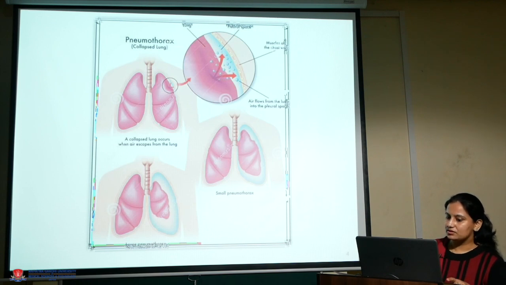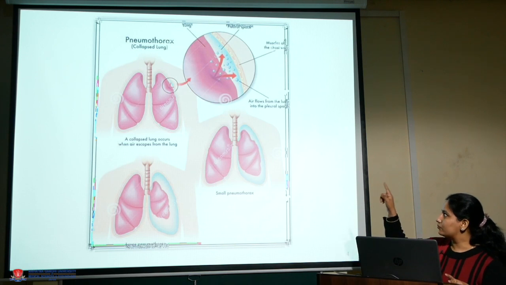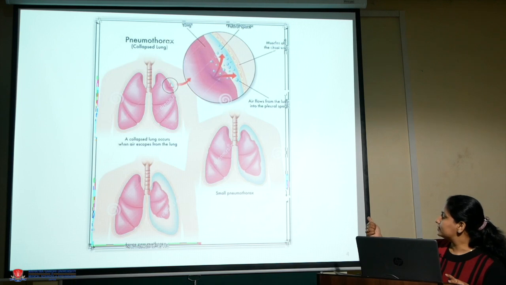This picture shows basically a collapsed lung, which occurs when air escapes from the lung. Then this is a small pneumothorax, and that third picture is showing a large pneumothorax.